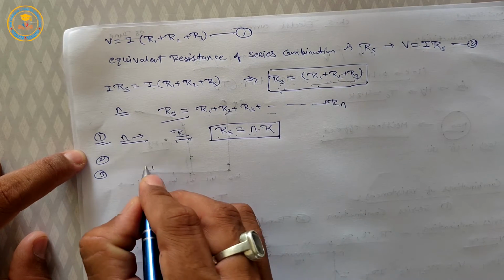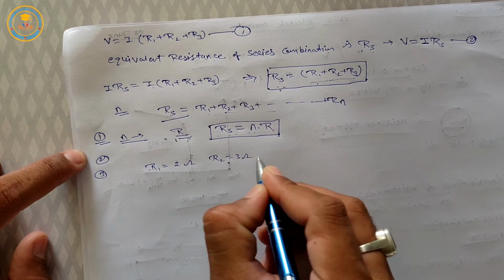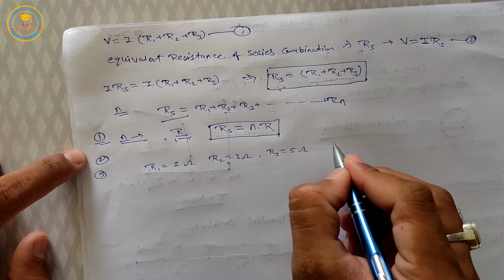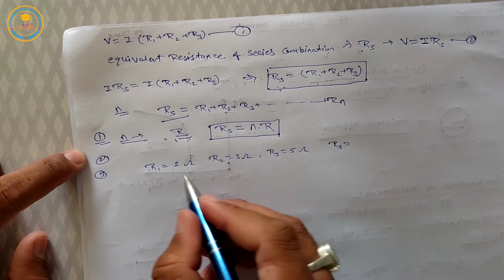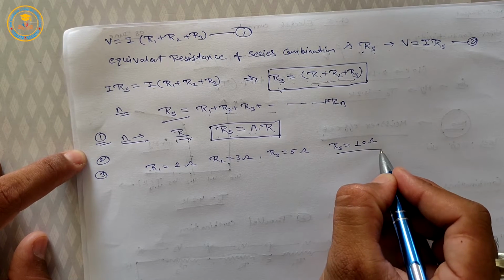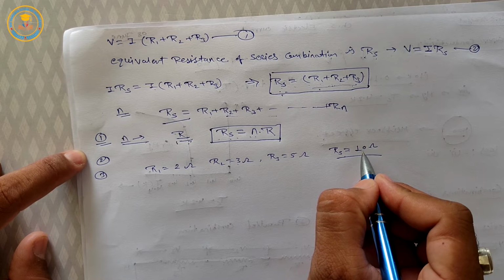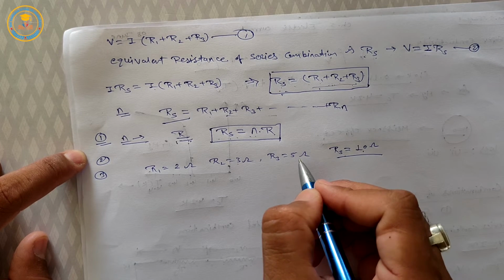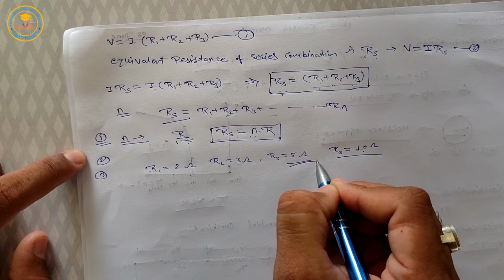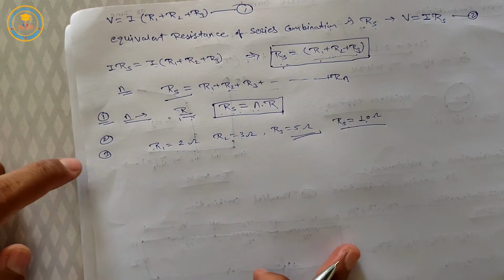Suppose R1 is 2 ohm, R2 is 3 ohm, and R3 is 5 ohm. Then the equivalent resistance RS is 2 plus 3 plus 5, which is 10 ohm. Here we can see that the equivalent resistance is greater than the maximum value of resistance connected in the combination. This is the series combination of resistances.